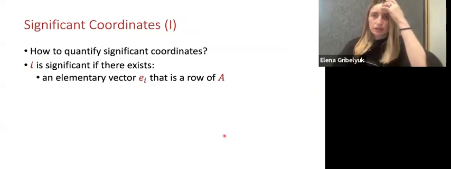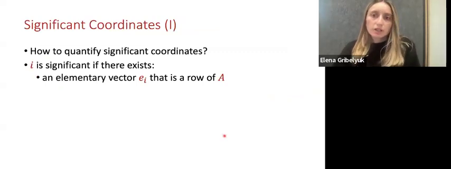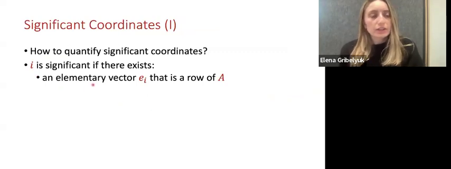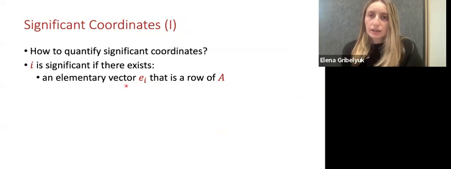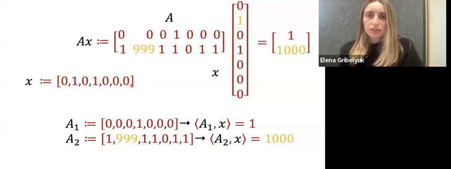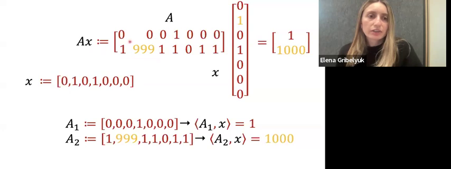So now let's continue to develop our definition on what is a significant coordinate. So far, we know that I is significant if there is a standard basis vector EI as a row of A, but there might be other cases that a coordinate is significant. Let's look at this example. Here we have a second row with a very, very large value in the second coordinate.